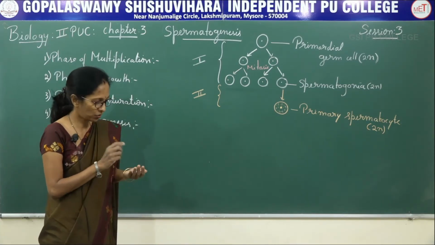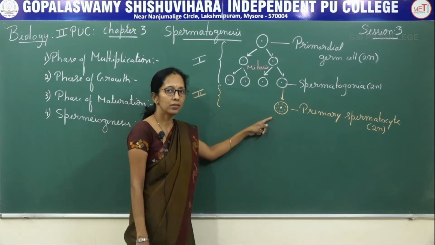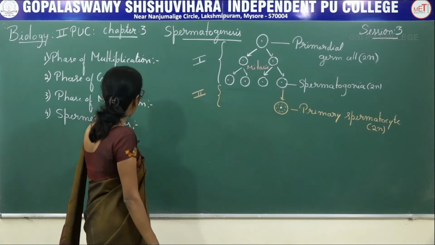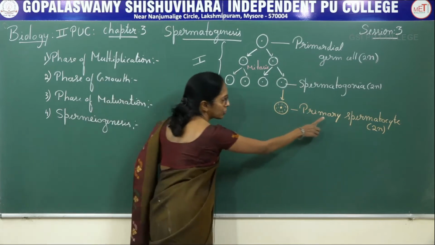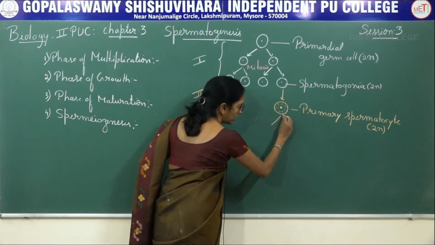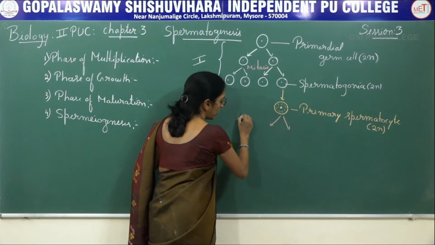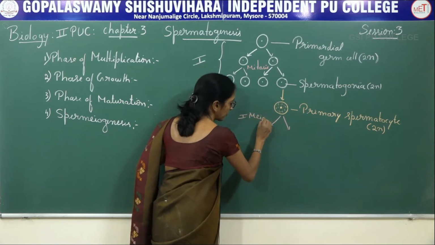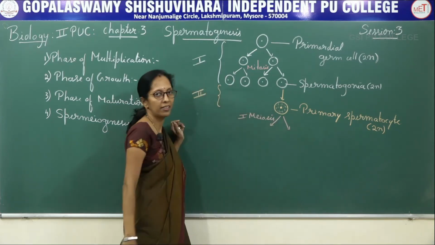Coming to the third stage, the phase of maturation. This primary spermatocyte undergoes first meiotic division.